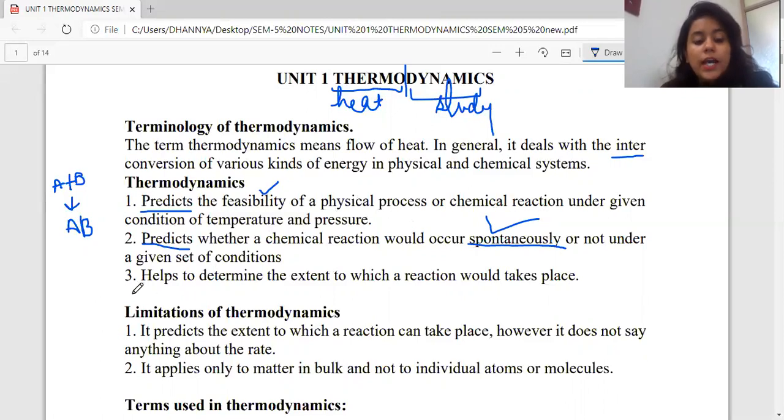Now, the third and the most important point that we need to understand with the help of thermodynamic study is that it helps us in determining the extent of the reaction. That is, to what extent the reaction will occur. For example, when A reacts with B, to what extent and for how long is the reaction going on, as in to what proportion the reactants are going to combine, and then they will result in the product formation. That idea can be easily obtained from the help of thermodynamic study.